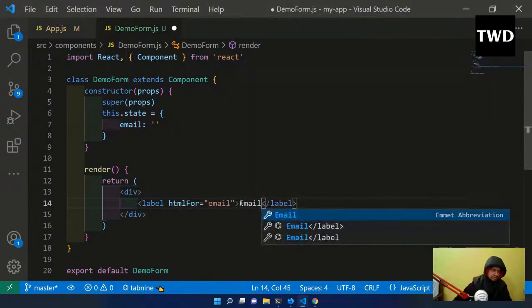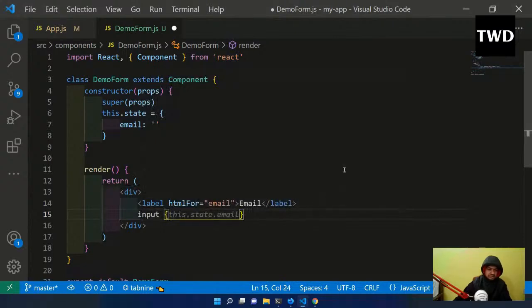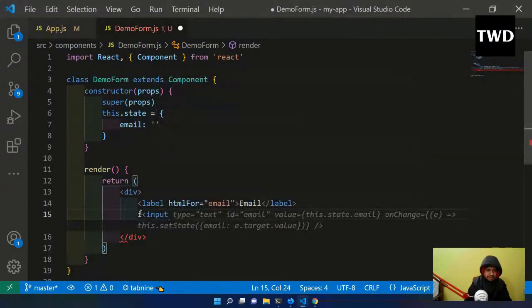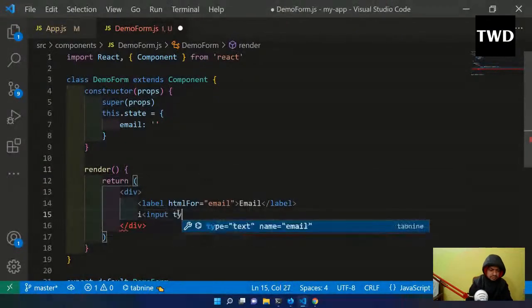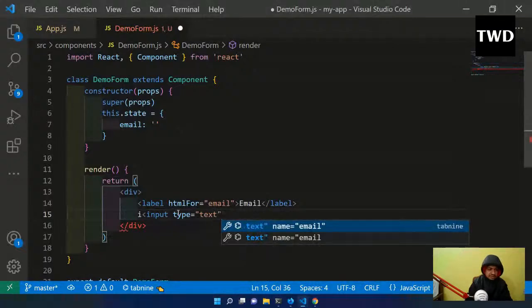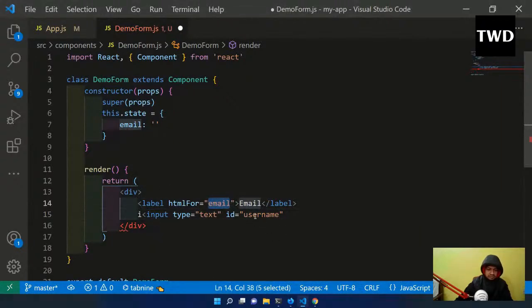And input, type equal to text, and id equal to username. No, id should not be username, I'm doing something else. Email, and value is this.state.email.